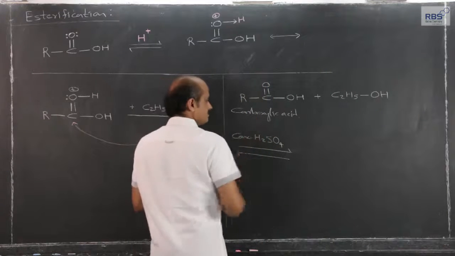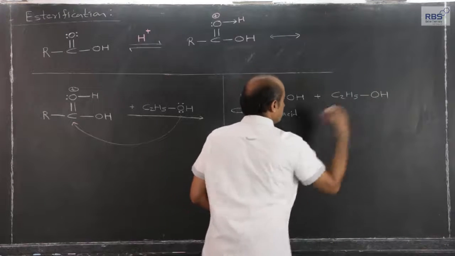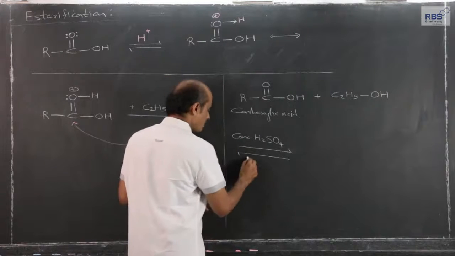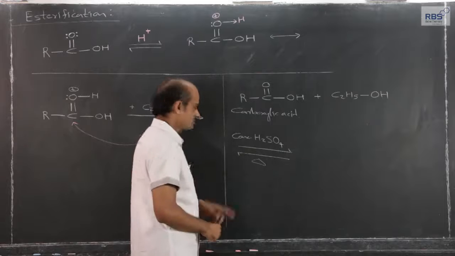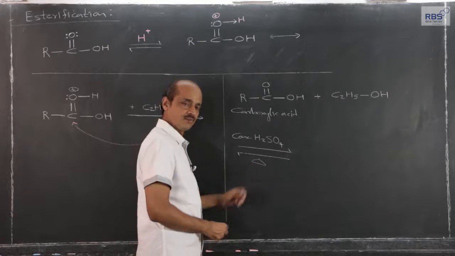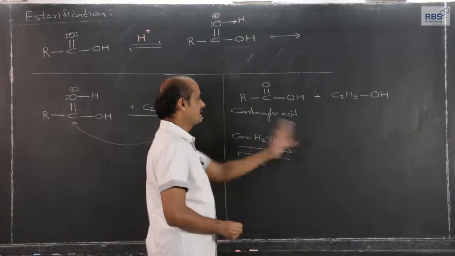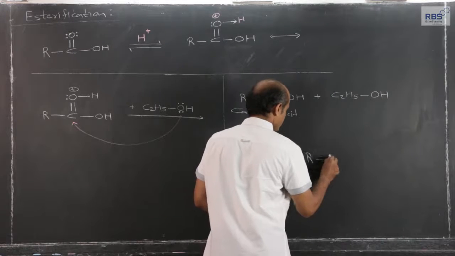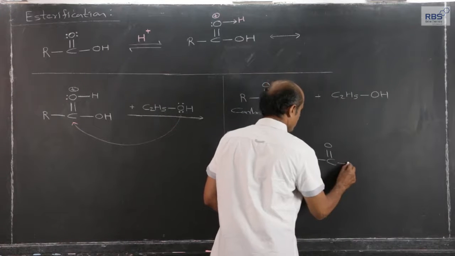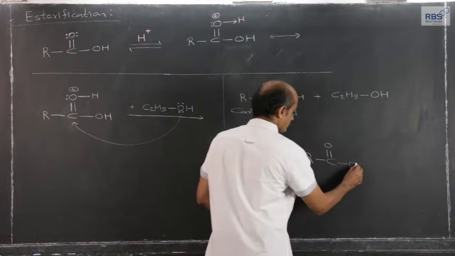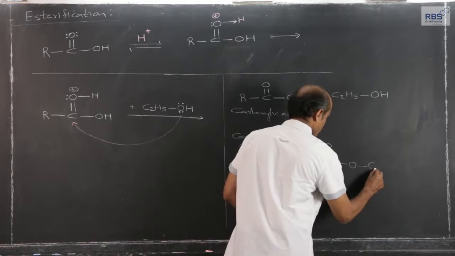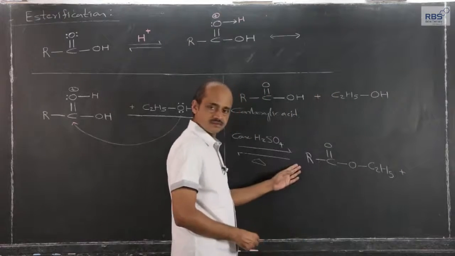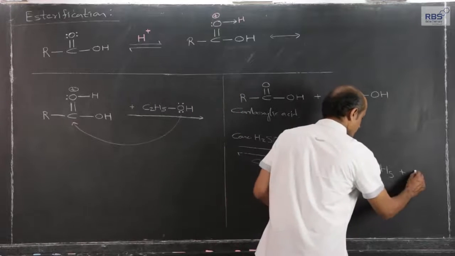Now, carboxylic acid and alcohol in the presence of concentrated H2SO4, with strong heating, which is a must, although I have written just the symbol of heating, give rise to, what I can write is this: this is ester, plus